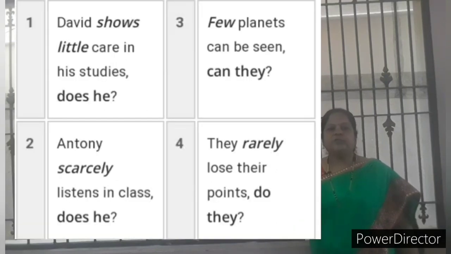Next example, David shows little care in his studies. Does he? Why should we write here it is not does he? That is, little is a negative, so use a positive tag. Shows is a verb plus s, already I told you. So verb plus s, you should write does. So that is does he.